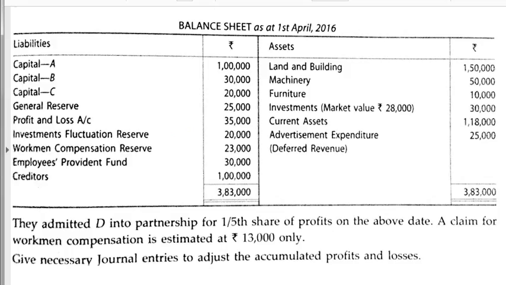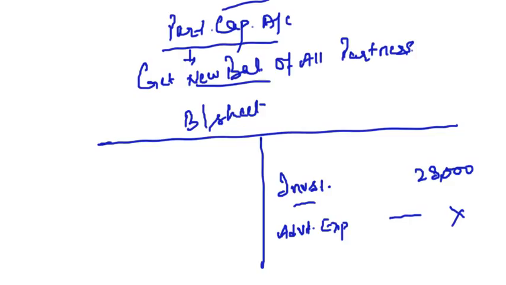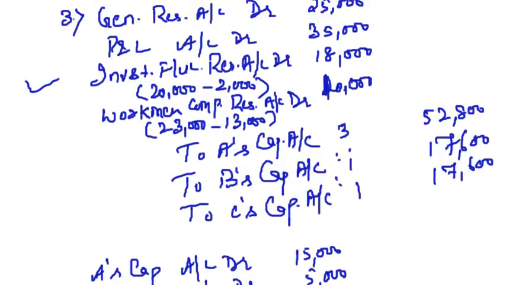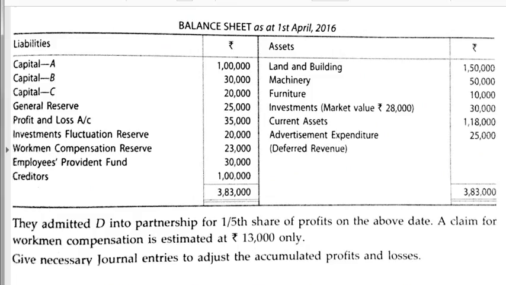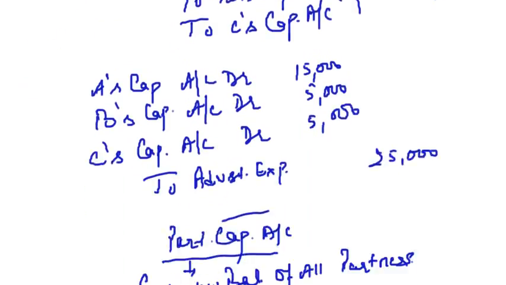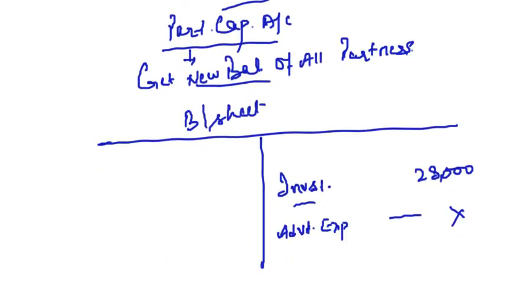Capital accounts. You will get the new balances of the 4 capitals, A, B, C and D, 4 partners. For that, prepare the partners' capital accounts first. You all know how to prepare a partner's capital account. You have the opening balances in the balance sheet, and from the journal entries you can post the entries to the partners' capital accounts and get the balance of all the partners.